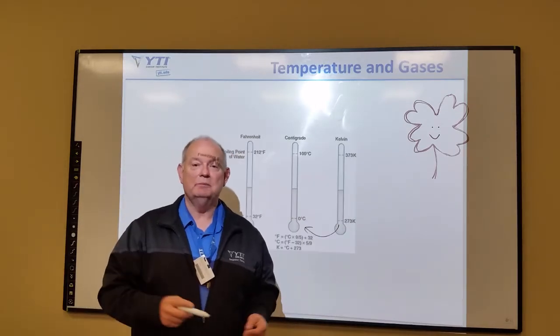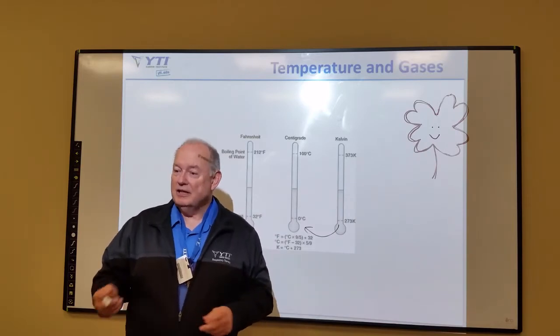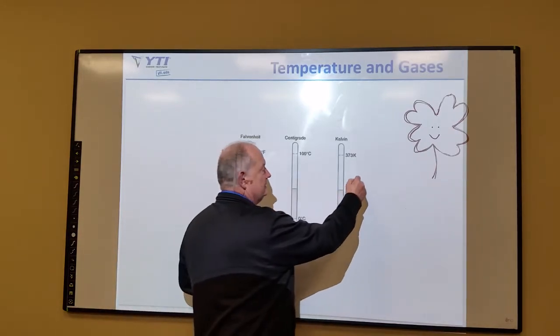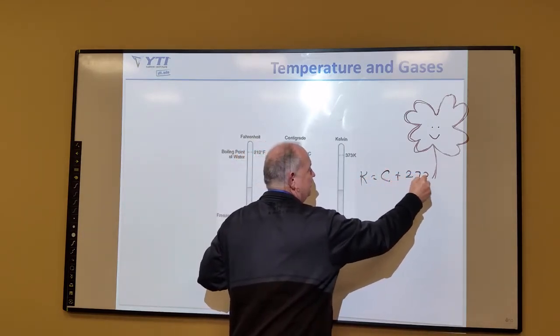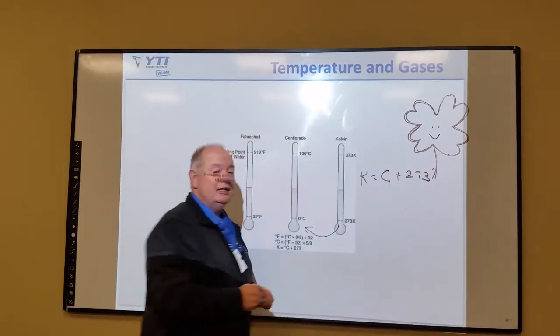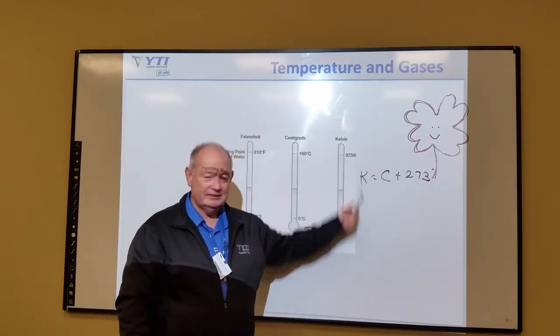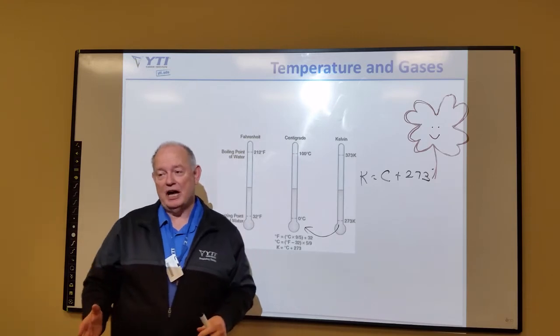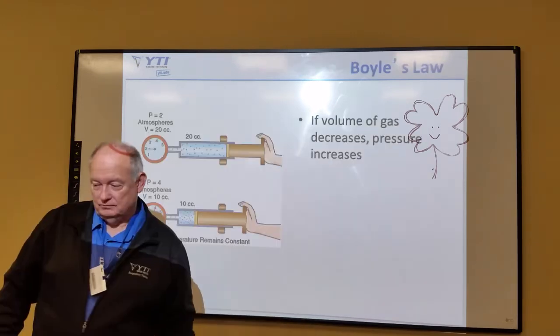When water boils, it boils at 373 Kelvin. That's because Kelvin is centigrade plus 273. As you can see here, Kelvin does not have a negative sign anywhere in its scale. So we need to use Kelvin whenever we do gas calculations.